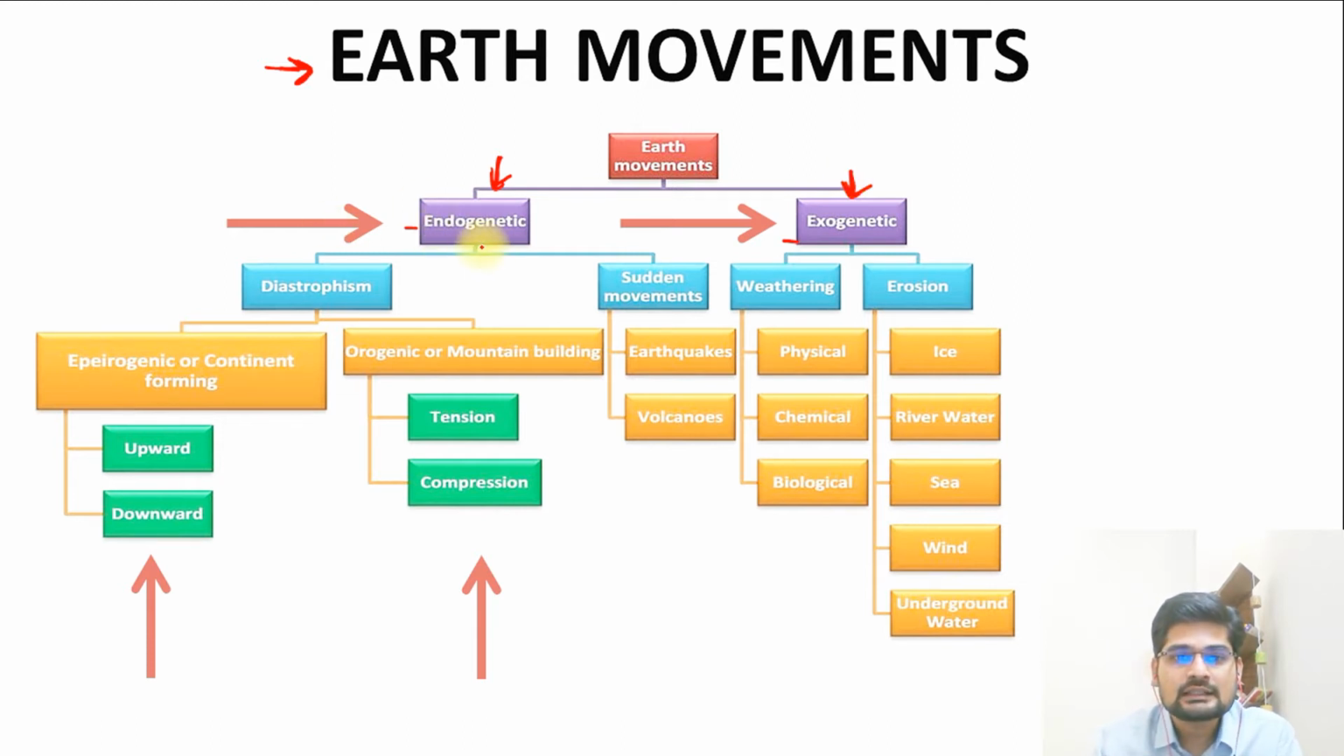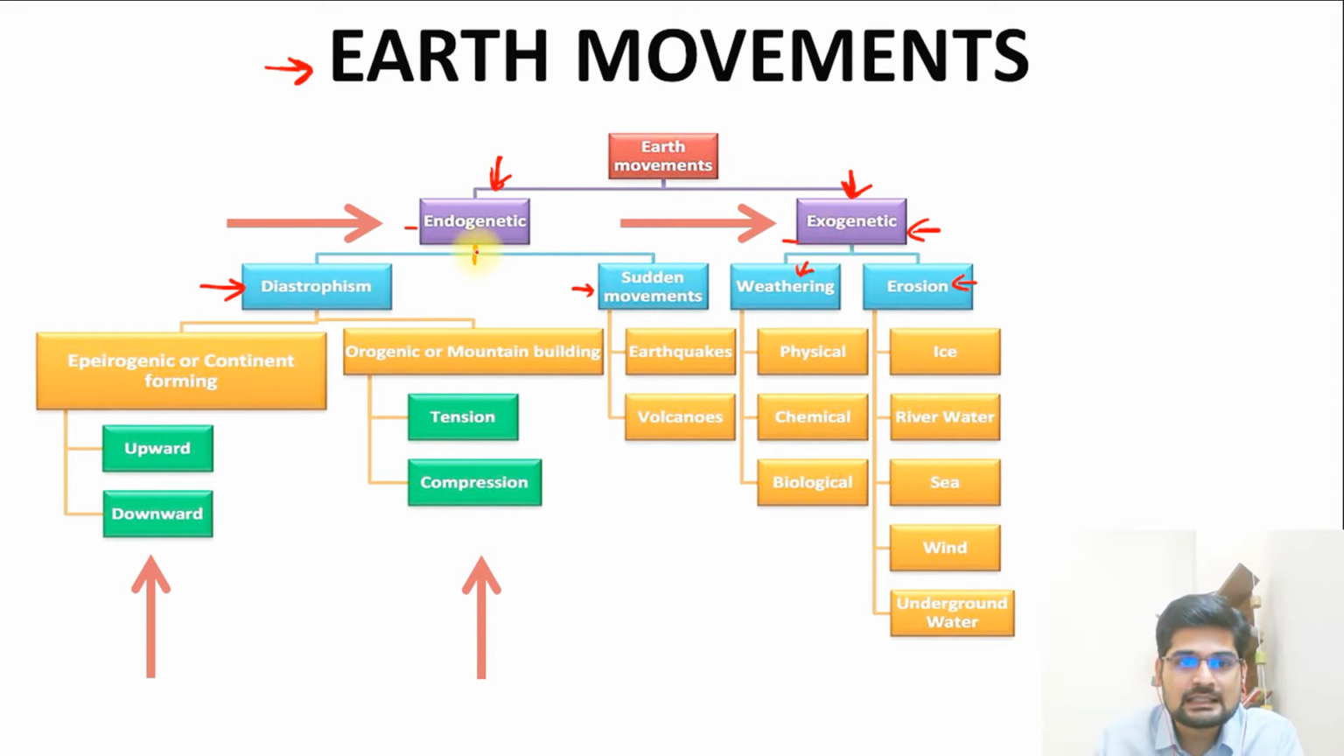Then further, the endogenetic process or the forces have been divided into two segments. One is called diastrophism and the other is sudden movements. While exogenetic forces or movements have been classified into two types, that is weathering and erosion. So we are going to learn first about the endogenetic earth movements and then later on the exogenetic movements.